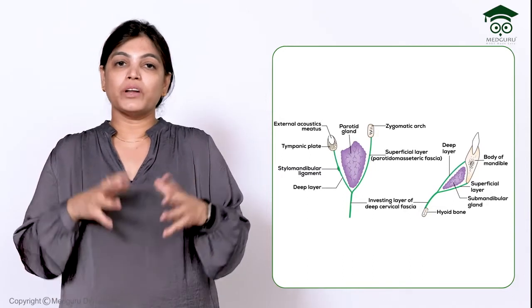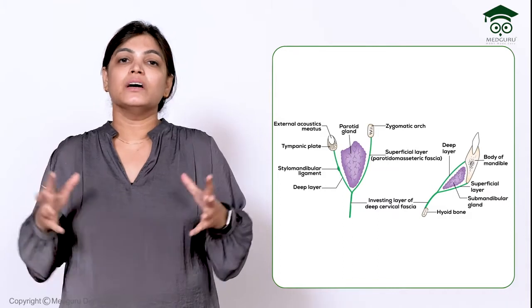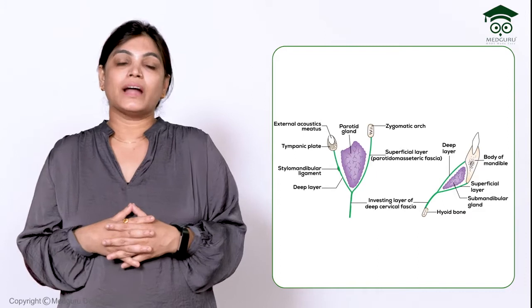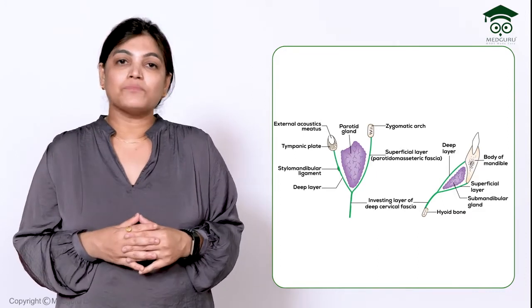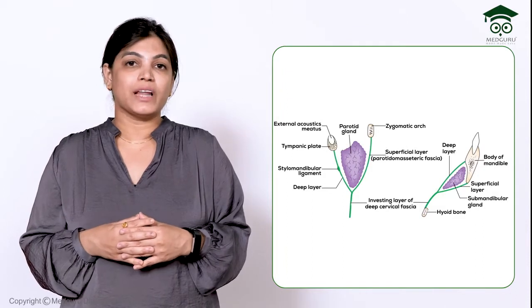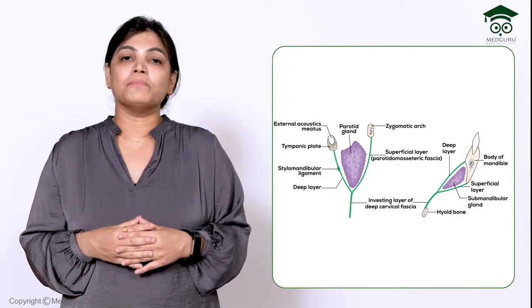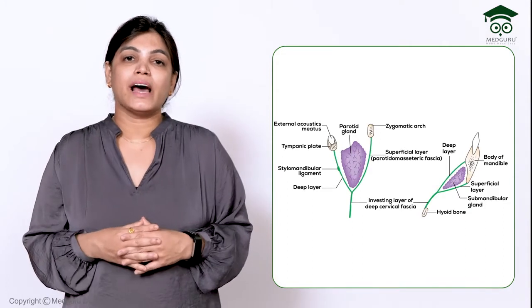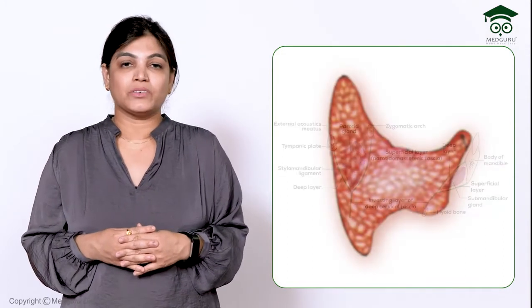So this is the modification of the investing layer of deep cervical fascia, which forms the capsule of the parotid gland. These form the false capsule of the parotid gland, and it is thicker on the superficial aspect, forming the parotidomasseteric fascia. After covering the capsule of the parotid gland, let's see the relations of the parotid gland.